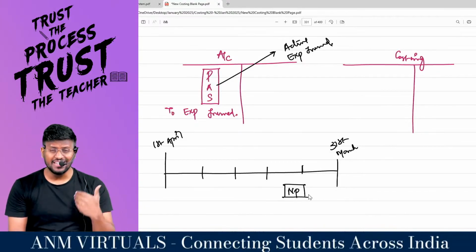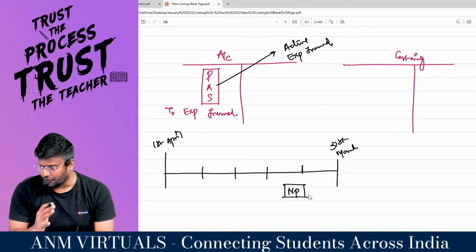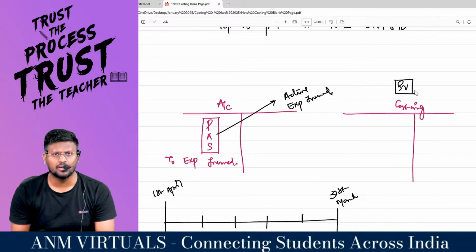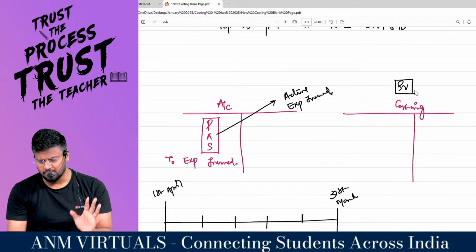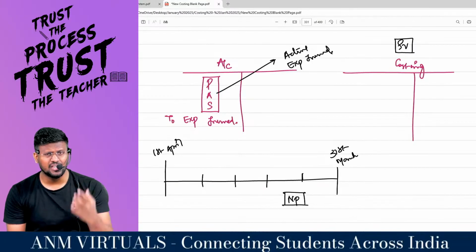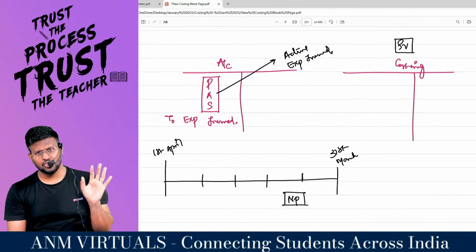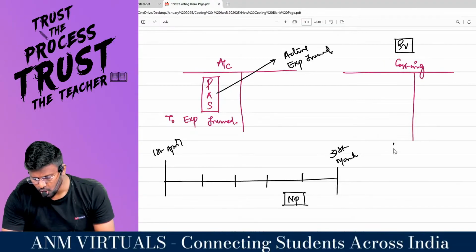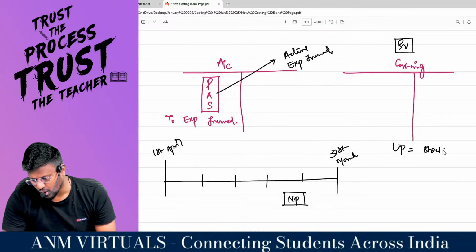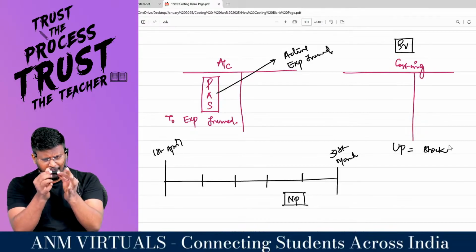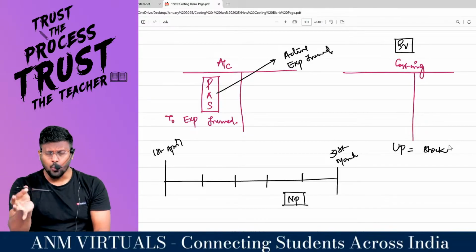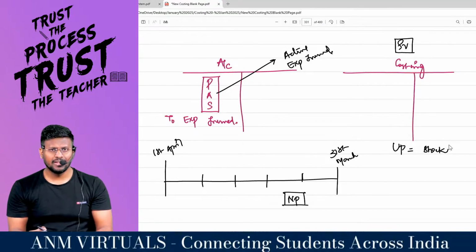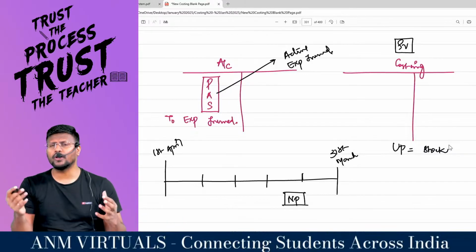But the objective of costing is not only to find out the profit, but stock valuation is a major thing. Stock valuation in the sense means, don't think that in costing stock means closing stock. Stock means closing stock, that is in accounts. In costing, unit produced is equal to stock. For example, if I am manufacturing a pen, if one pen has completed its manufacturing, it is ready to sell. That means I should know the cost per unit, my dear lovable students.